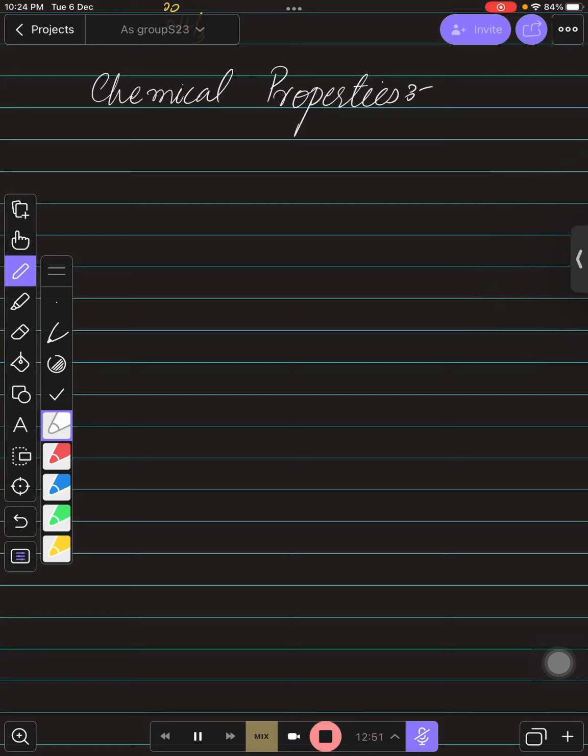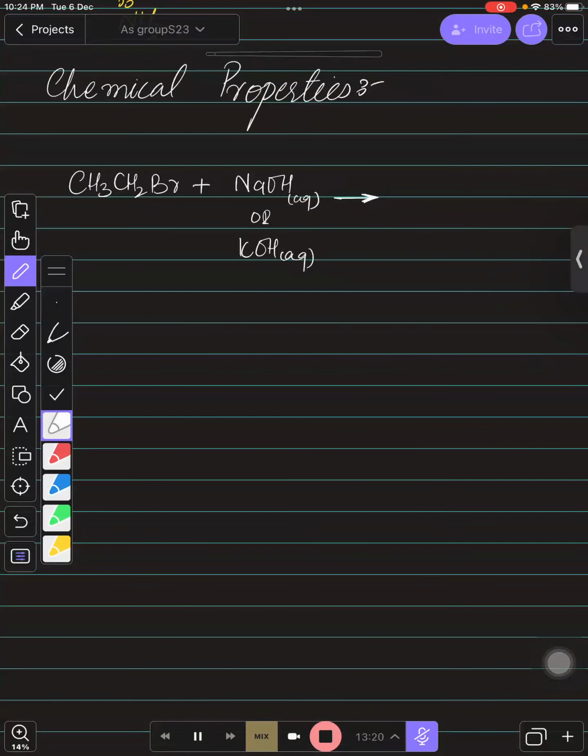Chemical properties. So the first chemical property that you need to remember is this. Suppose you have any of the halogenoalkanes. You need to react it with NaOH aqueous, or you can even consider KOH aqueous. Whenever halogenoalkanes are reacted with NaOH or KOH aqueous, they are going to substitute hydroxide or hydroxyl in